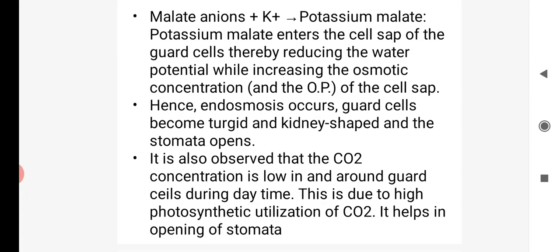Did you understand the simple mechanism of opening of a stomata? Let's see. Starch plus H2O is converted into hexose sugar, then oxidation of the hexose sugar converts it into malic acid.